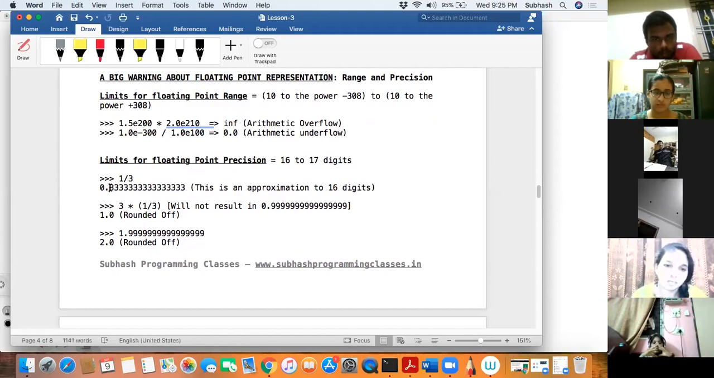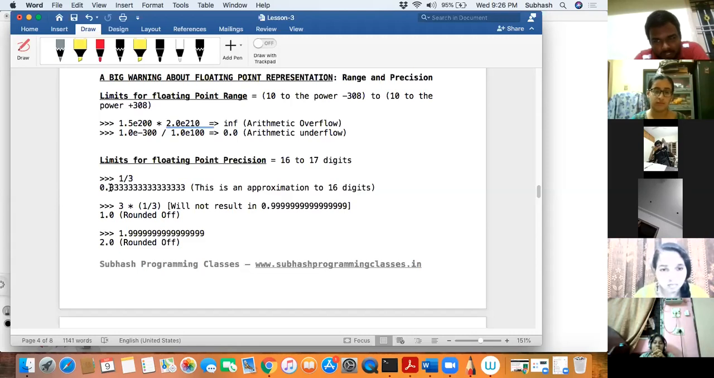You can calculate from here: 1, 2, 3, 4, 5, 6, 7, 8, 9, 10, 11, 12, 13, 14, 15, 16. Now this is not the actual number. This is just an approximation. When you do real 1 by 3 in mathematics, what happens? It goes to 0.333. It doesn't end.